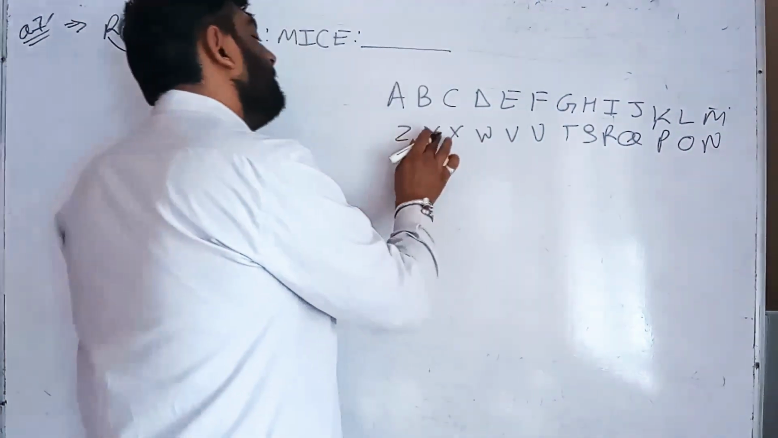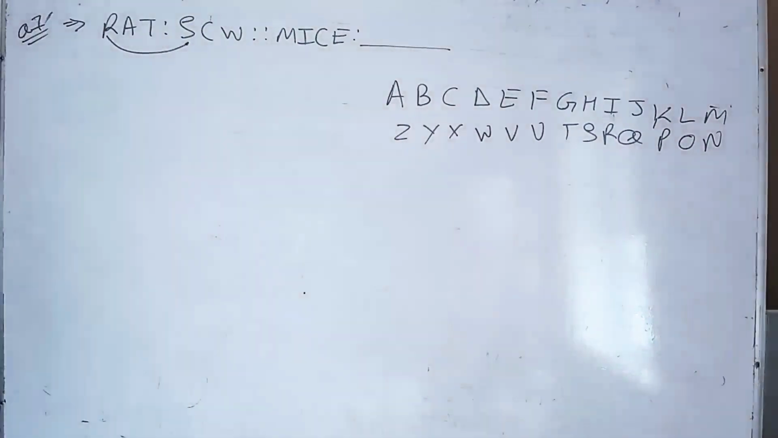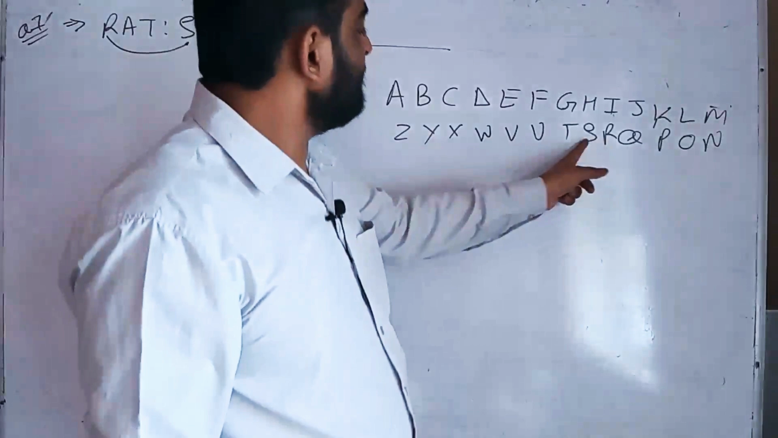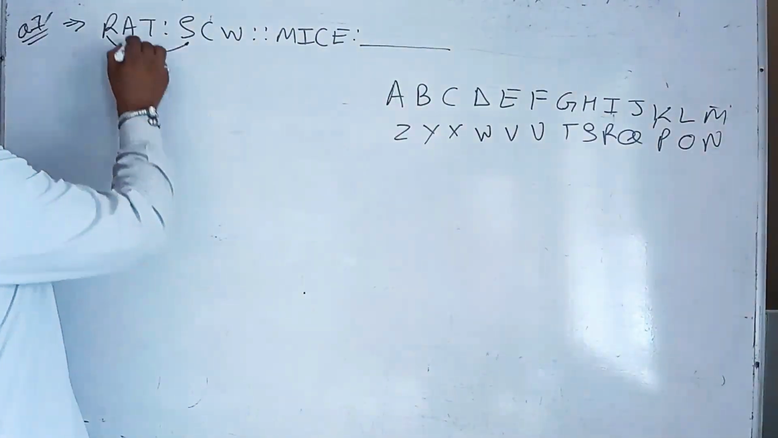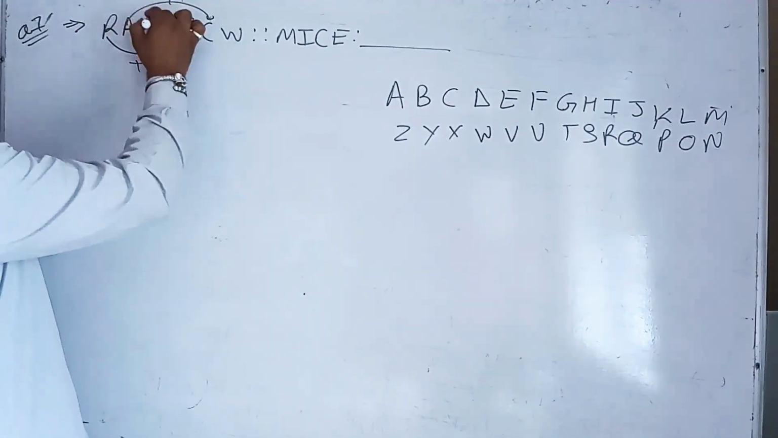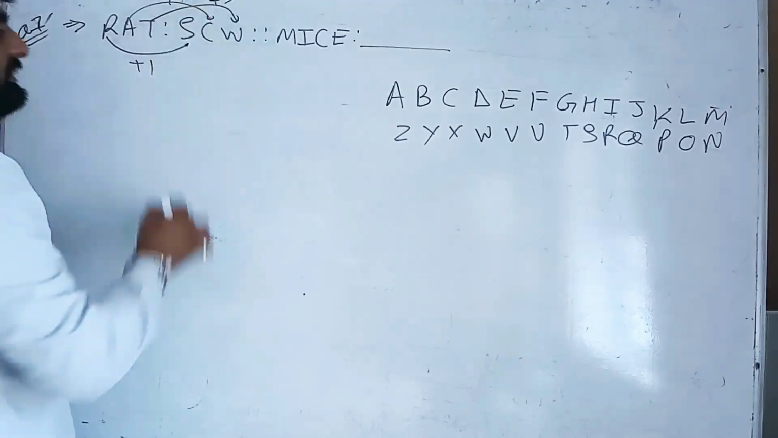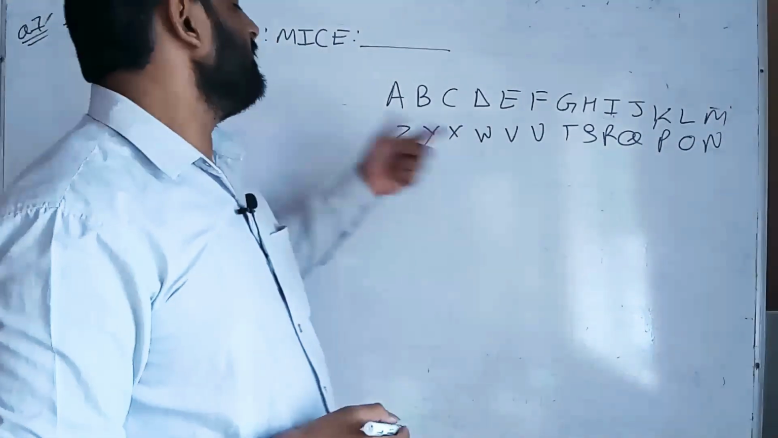QRSTUVWXY and Z. By writing out ABCD, you can easily solve the question. R is related with S, that is +1. A is related with C, that is +2. T is related with W, that is +3.